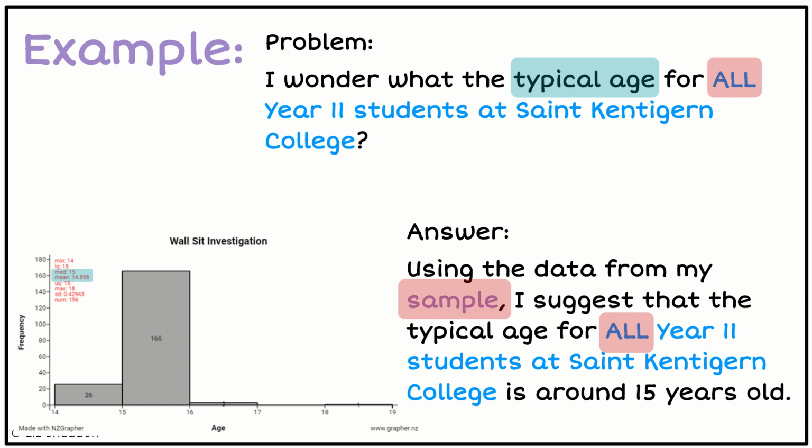On my graph, the biggest peak is between 15 and 16. So the answer about what the typical age is going to be is around 15 years old. And that would be my answer. So I compile that information and make a suggestion about the population.